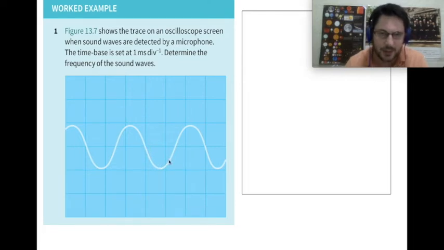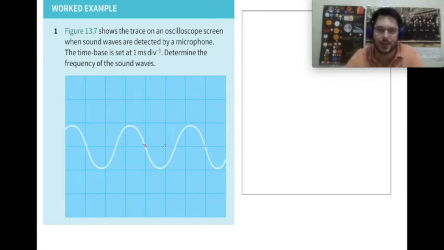So if we start there and then we find the exact same point, which is here, then we know that from there to there is one wavelength. And how many divisions is that? 1, 2, 3. 3 divisions, 1 millisecond per division, so it's 3 milliseconds altogether. Sorry, length would be in meters, this is time.